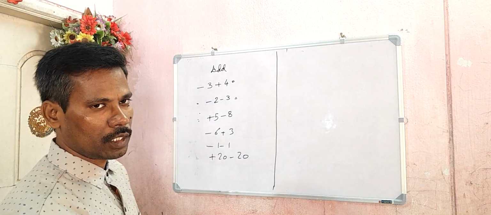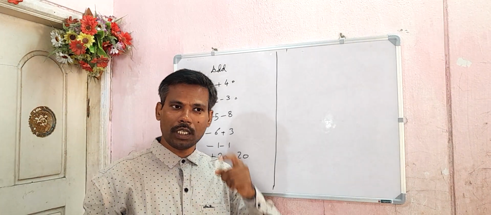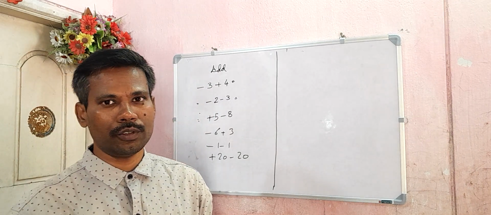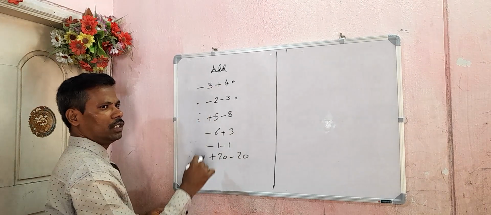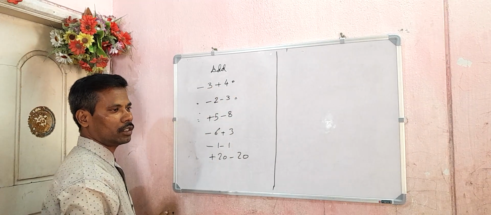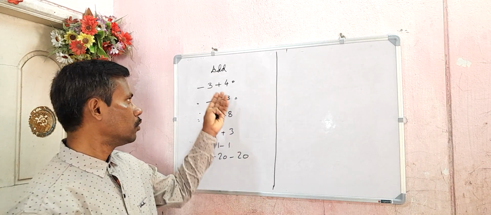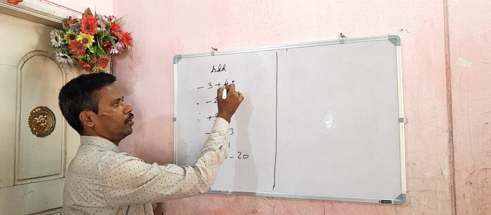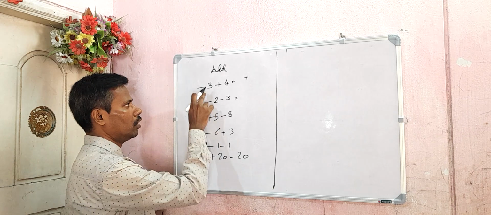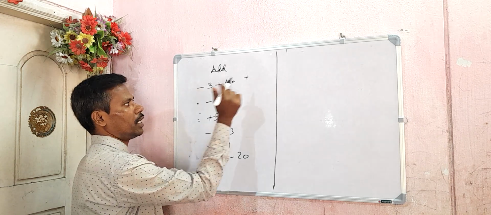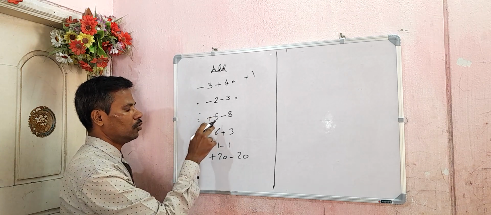Then after addition we will go to multiplication. Listen carefully to what I am saying, especially 7th class students, 6th class students. -3 and 4. Just simple. In these two, which is the biggest number? 4. That everybody knows. What is the symbol for 4? Plus. Simply keep the plus symbol. What symbol are you seeing for the other? Minus. Subtraction. 4 minus 3, 1. Simple.